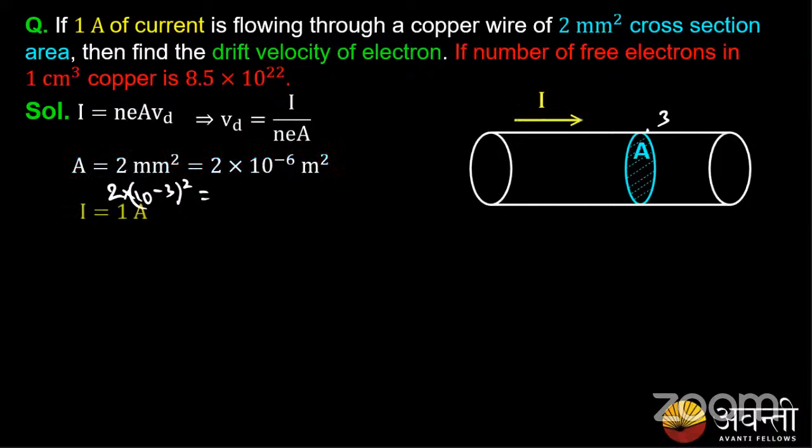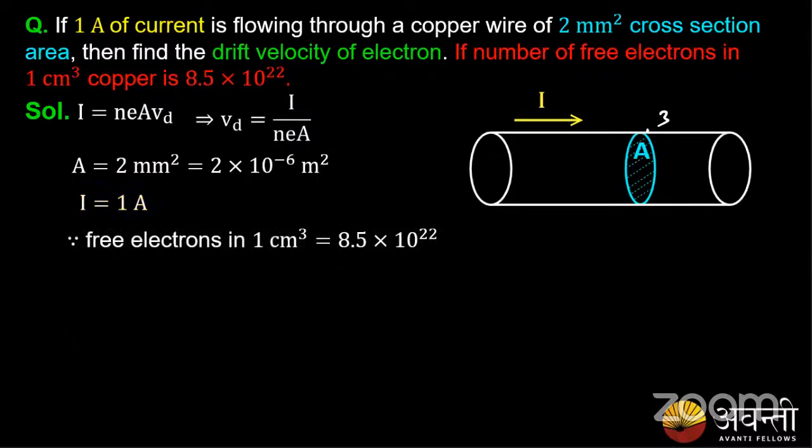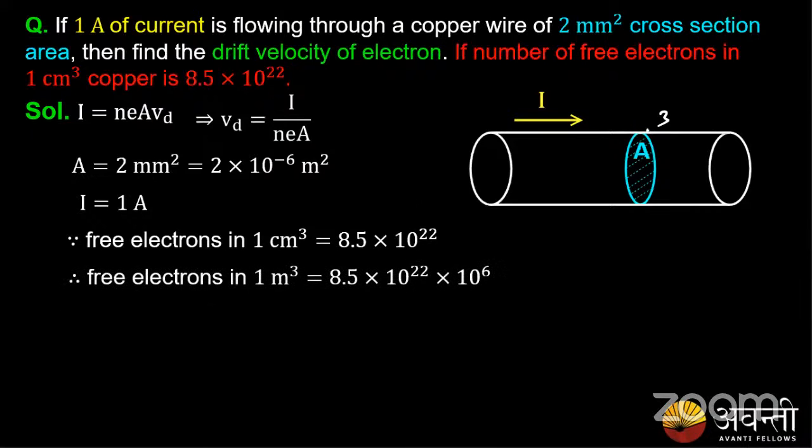The current flowing through this conductor is 1 ampere. Free electrons in 1 centimeter cube of copper is 8.5 into 10 power 22. To convert to meter cube, I have to multiply by 10 power 6.